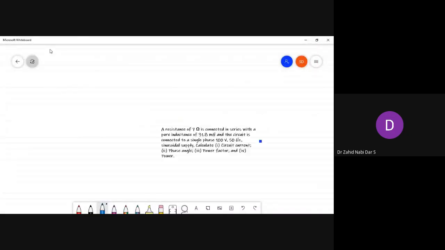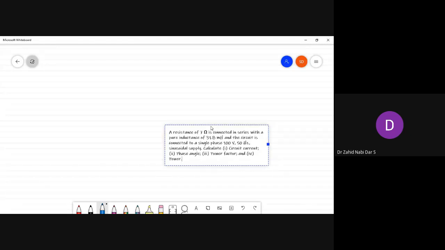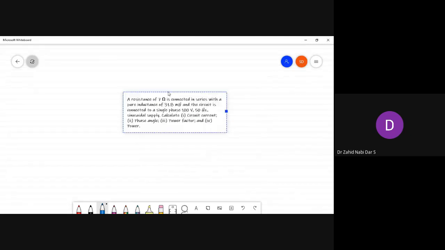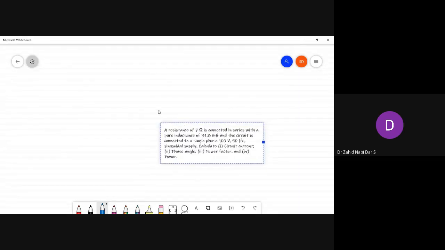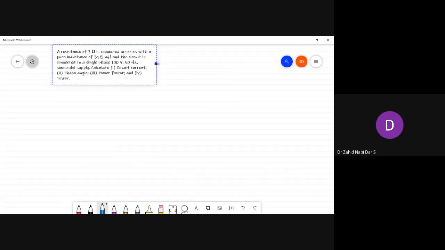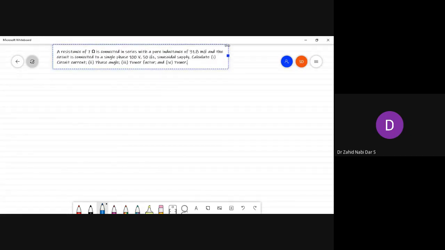Okay, let's take this. Now this question is not of three phase. This question is of single phase. Most of you have done it correctly, but you have applied the formula for three phase, root 3 VL IL. If it is a three phase question, it would be mentioned whether it is connected in star or delta. Don't confuse a three phase system with a single phase system. This question was for single phase, but some of you have done it for three phase.